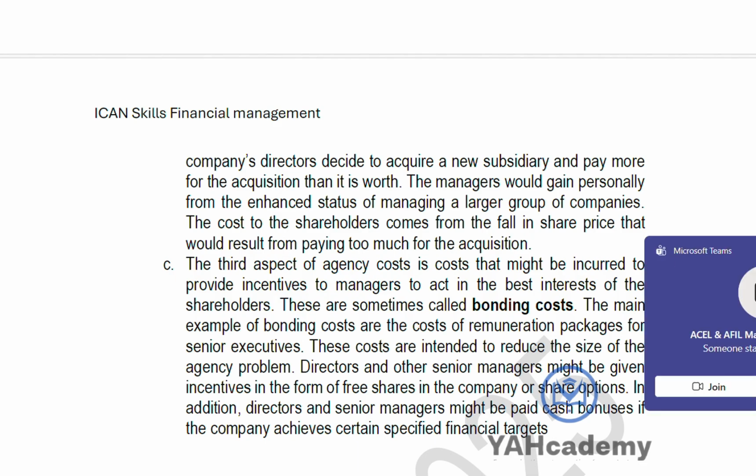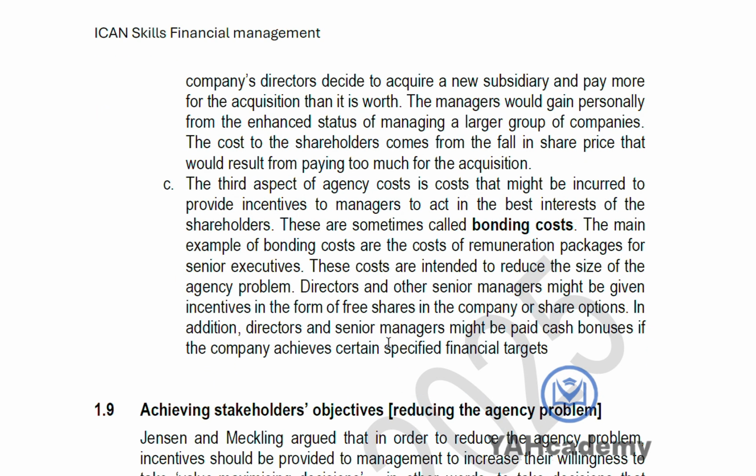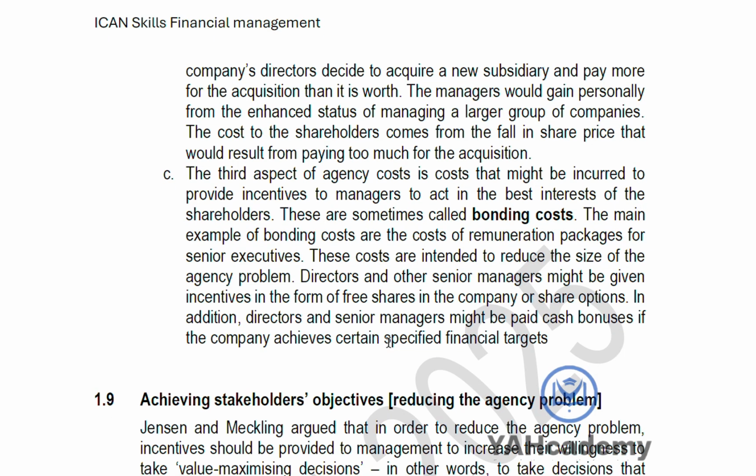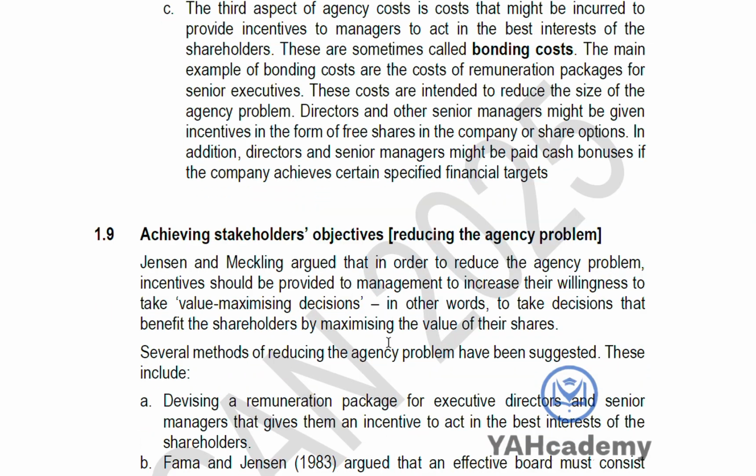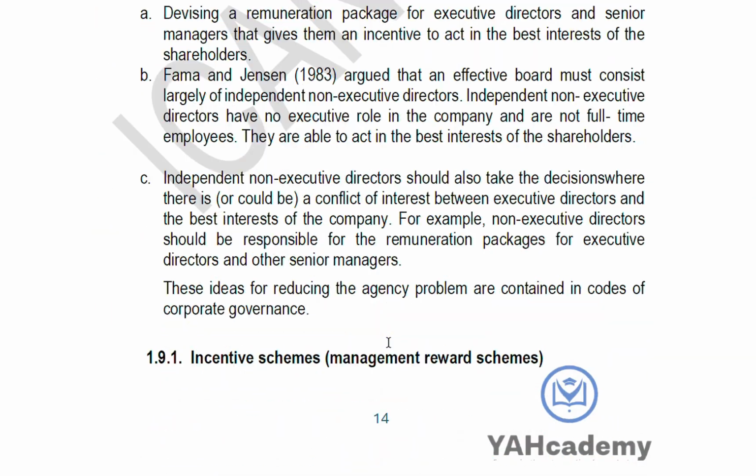Then the third aspect of agency cost is the bonding cost. If I don't want all of this to happen, what can I do? You are looking at the remuneration package, the cost that is to be incurred for them to reduce agency problem, giving them shares in the company, making them feel like they are part of the company so that they can work to meet every interest of yours as a shareholder. They can work to meet financial targets. So that's what that is talking about.